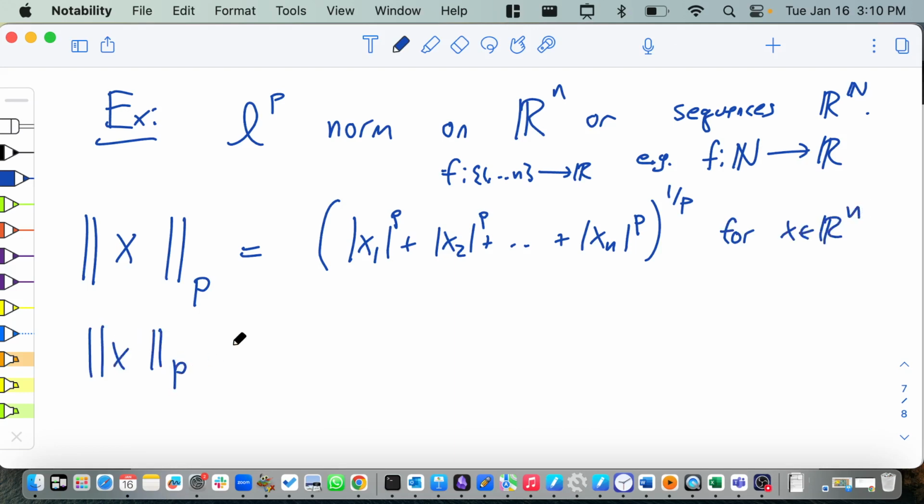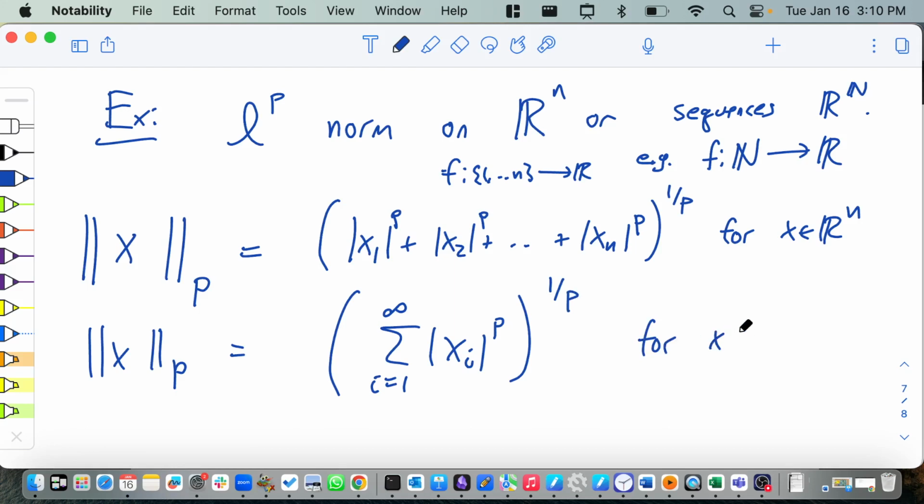So let me write it out also as an infinite sum: the sum from i equals 1 to infinity of the absolute value of xi to the power p, all to the power 1 over p. Of course, if you do an infinite sum, even if all the individual terms are finite, that might be infinite. So the p norm of something might be infinite for infinite sequences. Of course, it's always finite in Rn.